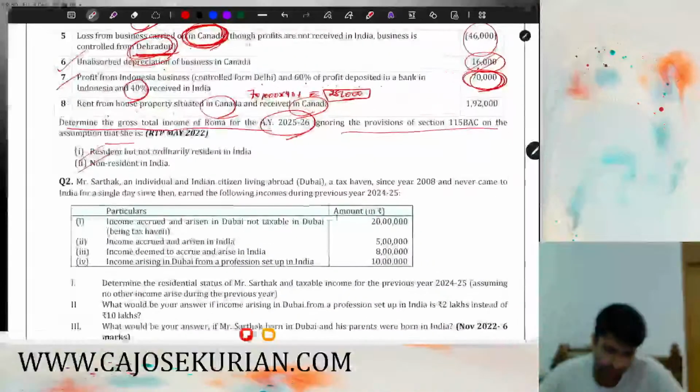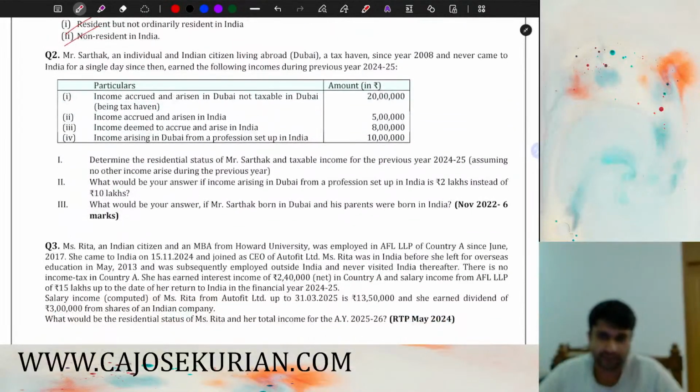So before reading the second question, I want all of you to read the question. Before we start solving the second question, I want all of you to read question number 2. Take 1 or 2 minutes. Just read question number 2. I'll display question number 2 over here. Just go through question number 2. It is related to residential status, especially deemed resident. That is the concept, Section 6(1)(a). So I want all of you to go through question number 2.